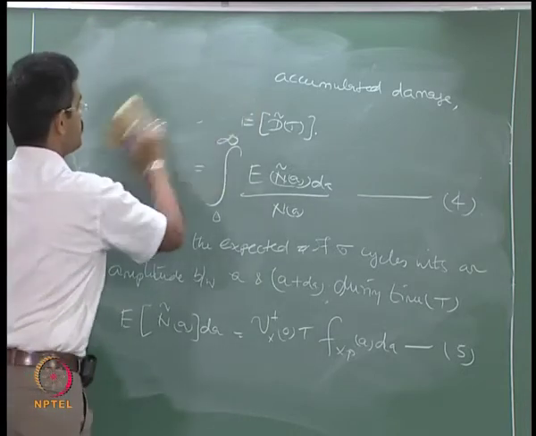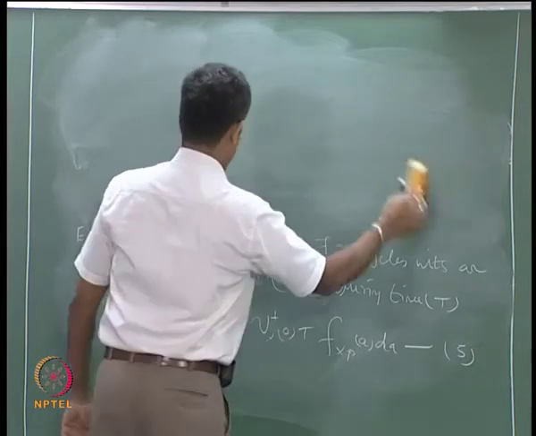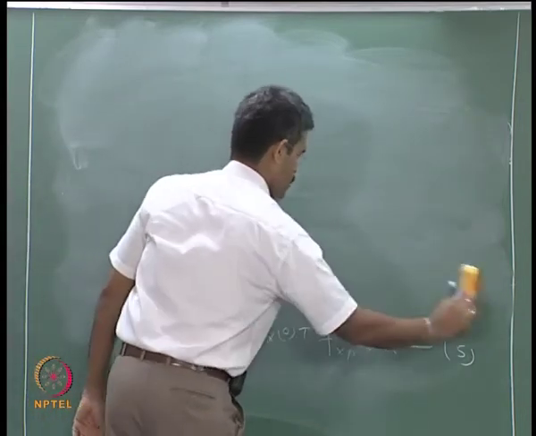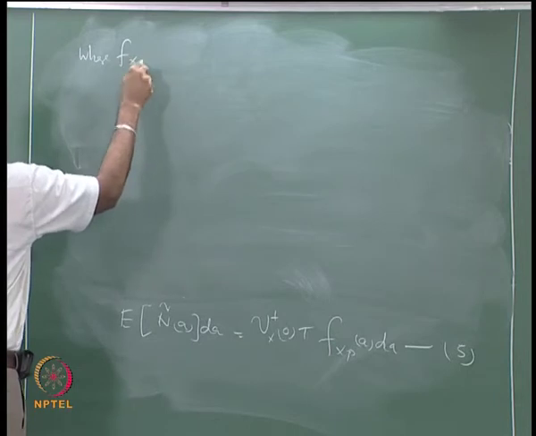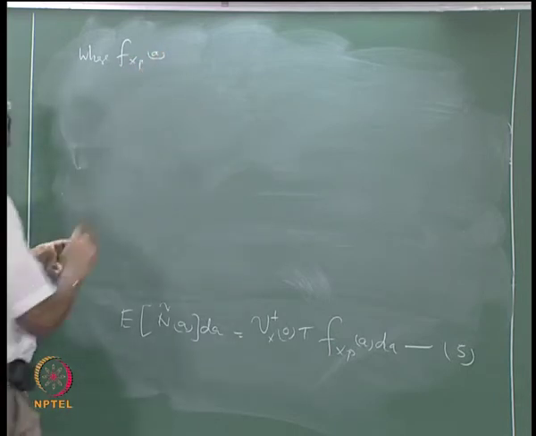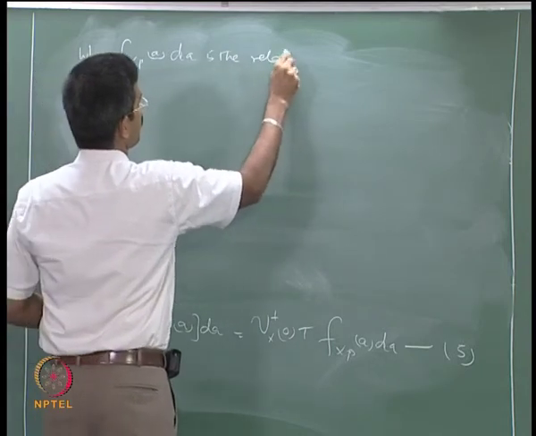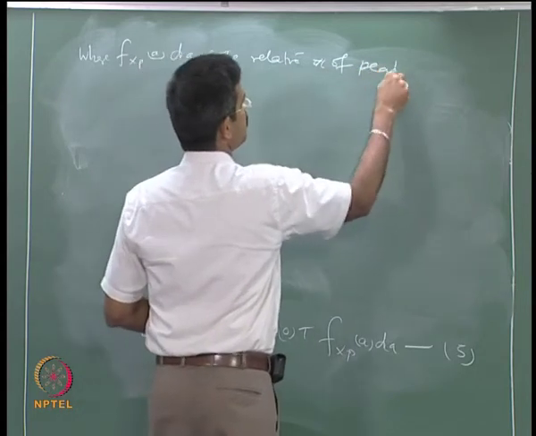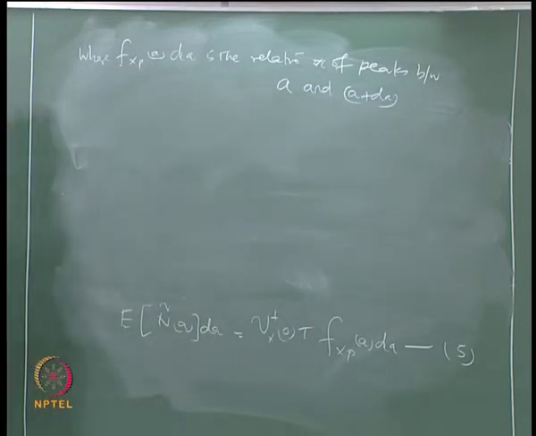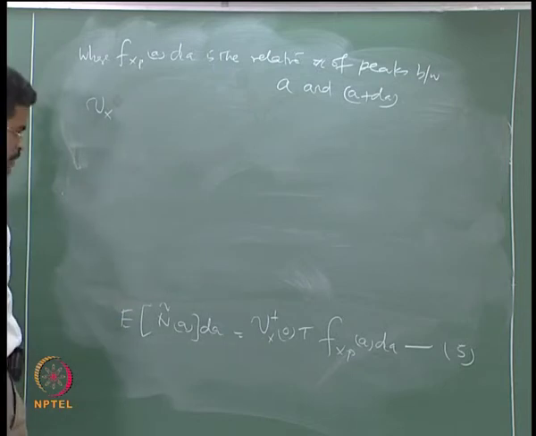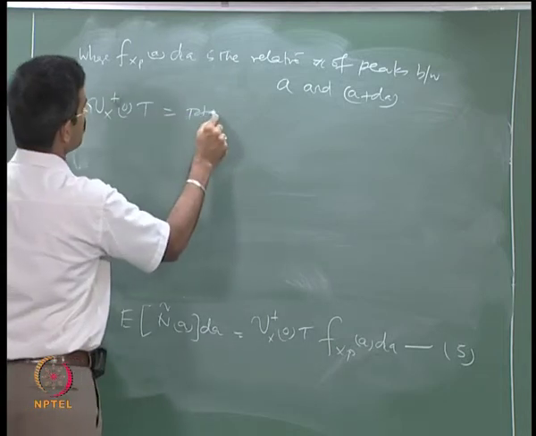where f x p A is the relative number of peaks between A and A plus dA. v x plus 0 of t will be the total number of peaks.